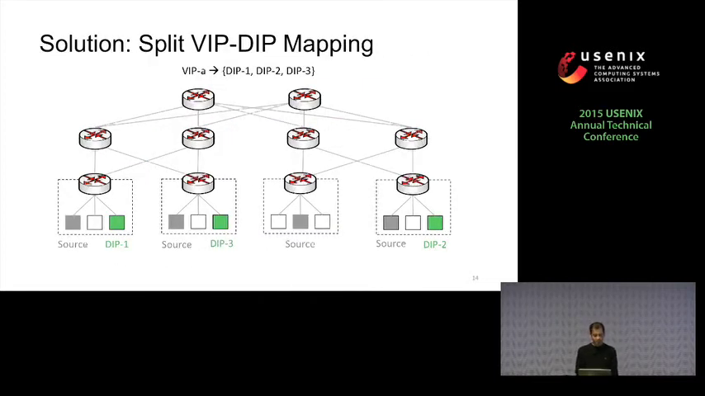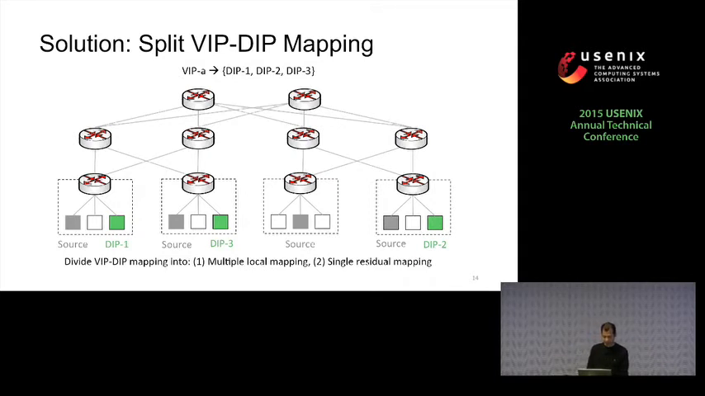So those were the key ideas in Rubik. Now let's dive into how we actually implement, how we realize these ideas. First, to be able to localize the traffic in multiple racks, we split the WIP to DIP mapping for a single WIP into multiple local mappings and a single residual mapping. First, I'll explain how we exploit the locality, assuming the DIP placement is fixed and given. Later, I'll show how we exploit endpoint flexibility.